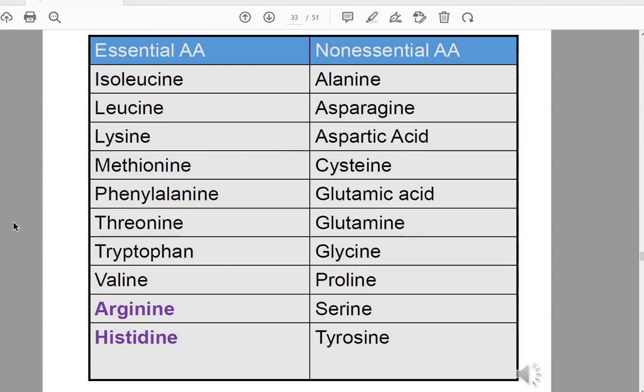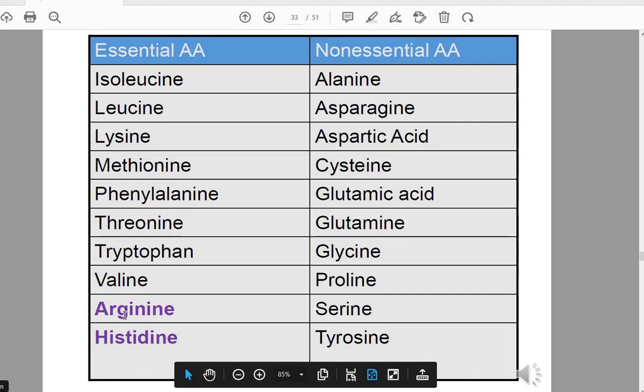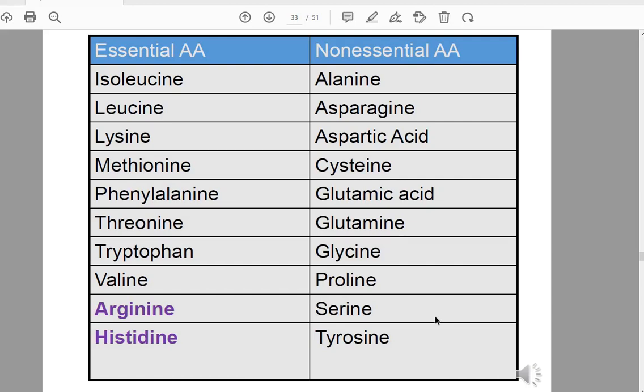For essential, it's Private Tim Hall. There are 10 essential amino acids, including 2 semi-essential, arginine and histidine, and the rest of the other amino acids other than essential, also 10 non-essential amino acids.